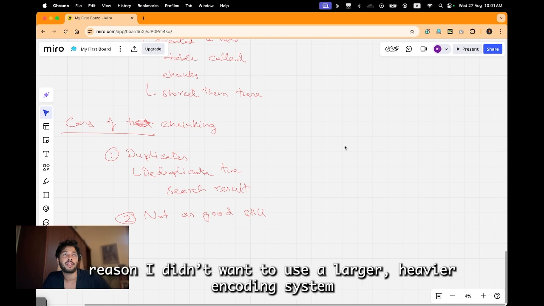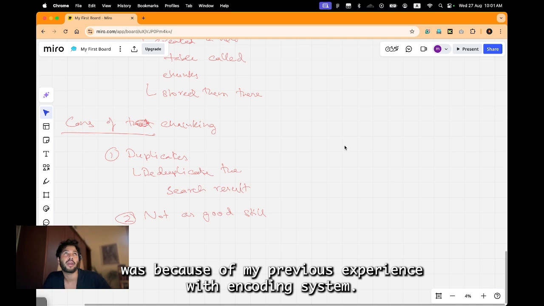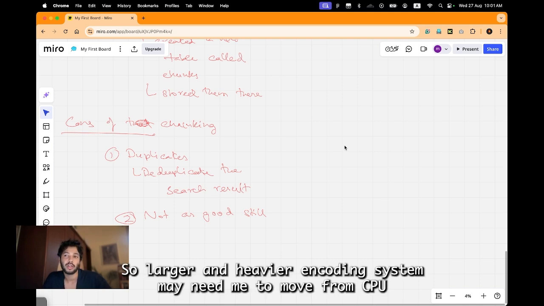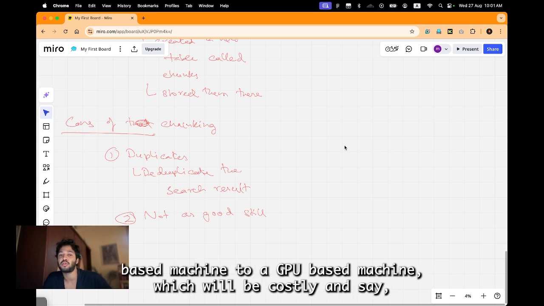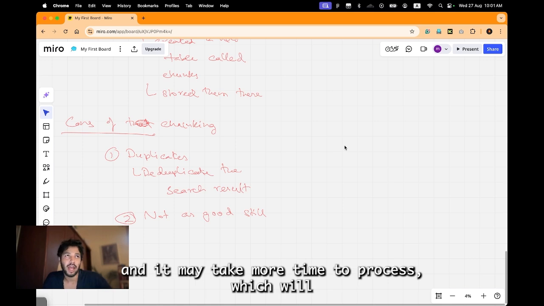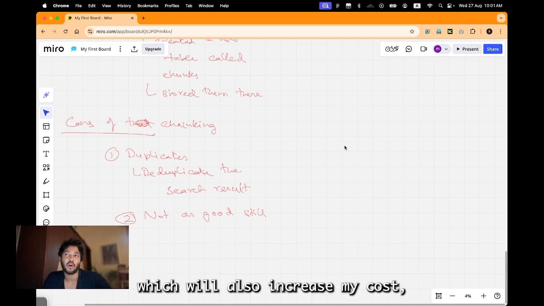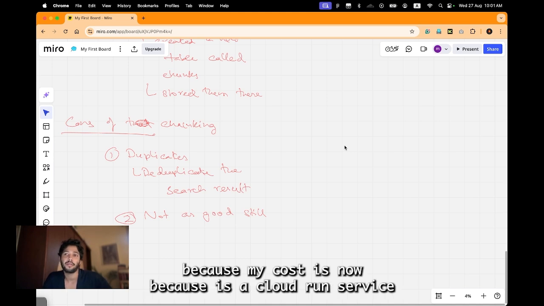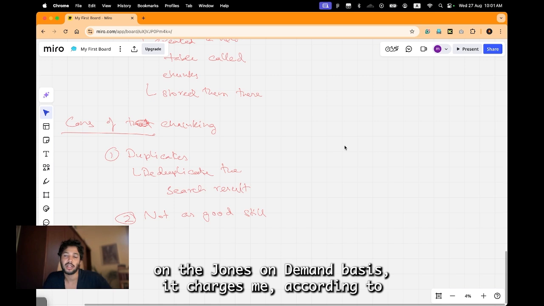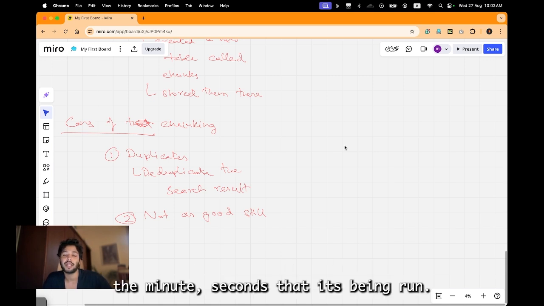But one of the reasons I didn't want to use a larger, heavier encoding system was my previous experience with encoding systems. A larger and heavier encoding system may need me to move from a CPU-based machine to a GPU-based machine, which will be costly. Second, it may take more time to process, which will also increase my cost, because it's a Cloud Run service that runs on demand and charges me according to the minutes and seconds it runs.